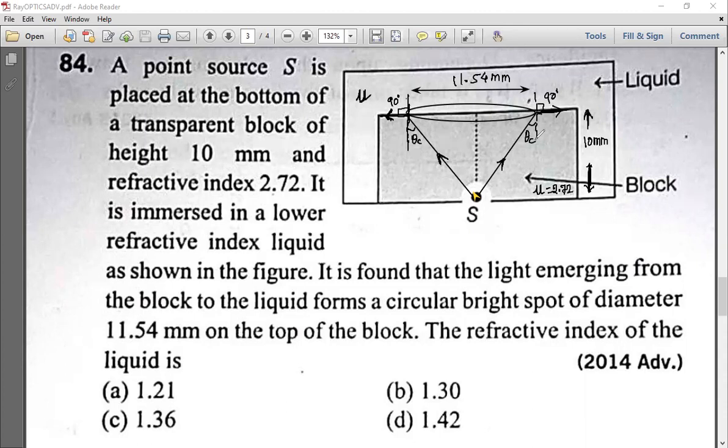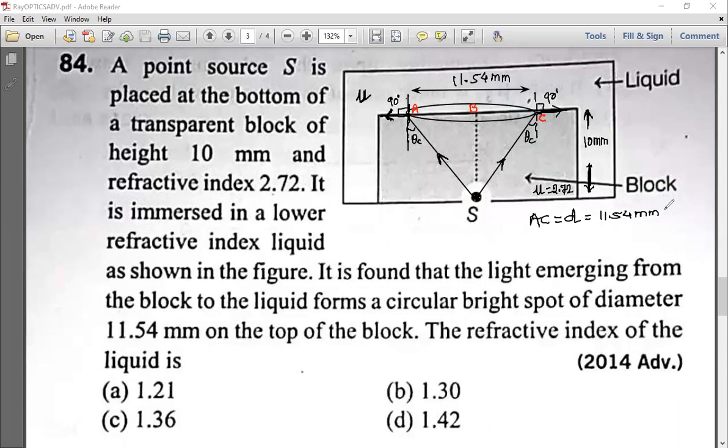Now first of all, can we find the radius from the diameter given? We have height h, this is 10 millimeter. I'm giving some points so that you will understand more clearly. This point I am keeping as A, this one as B, and this point as C. Now we have AC. AC is nothing but the diameter here. Diameter is 11.54 millimeter.